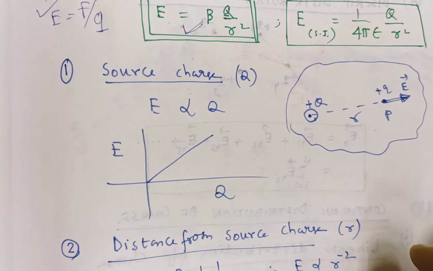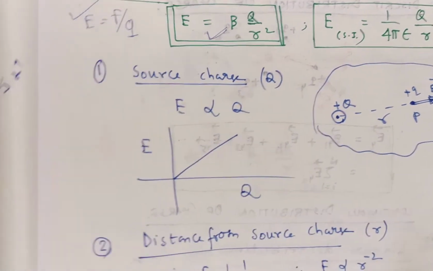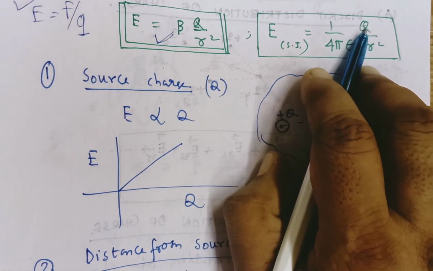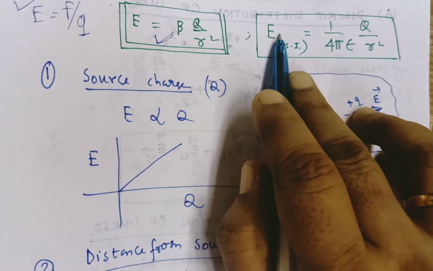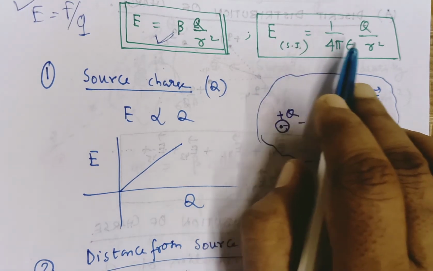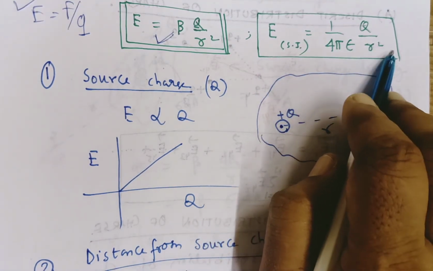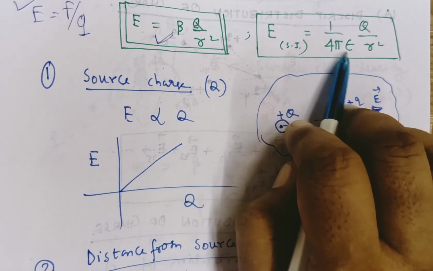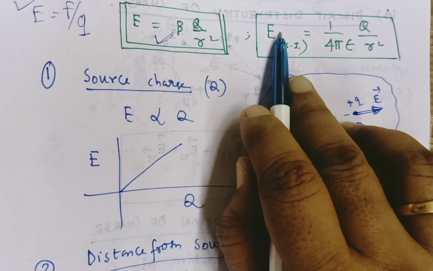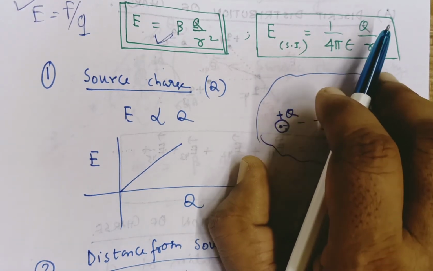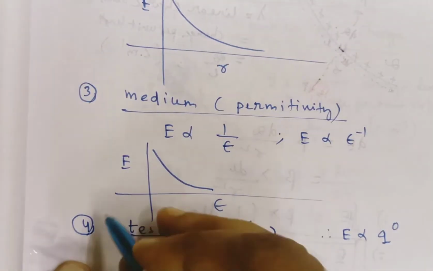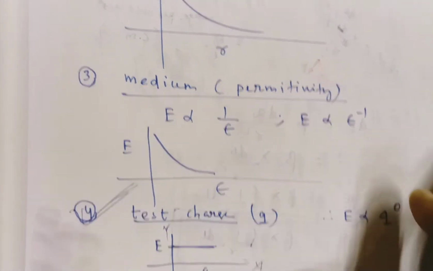So the overall conclusion: on which factors does the electric field intensity depend? Three factors. One is the magnitude of the source charge. If the magnitude of the source charge increases, then the electric field intensity increases. If the distance increases, then the electric field intensity decreases. If the permittivity of the medium increases, then the electric field intensity decreases. If you increase or decrease the magnitude of the test charge, there is no change in intensity. You should remember this. Again I am explaining with an example.